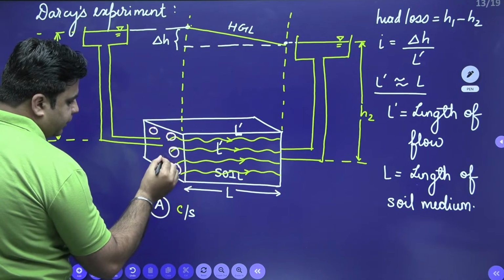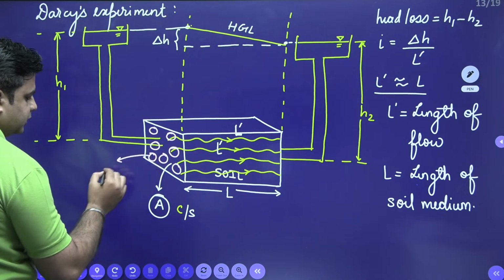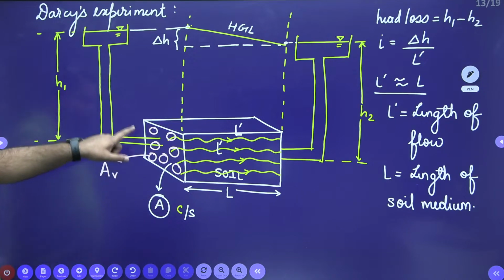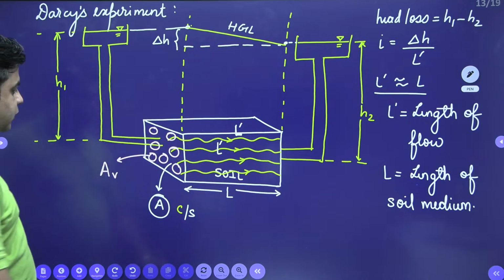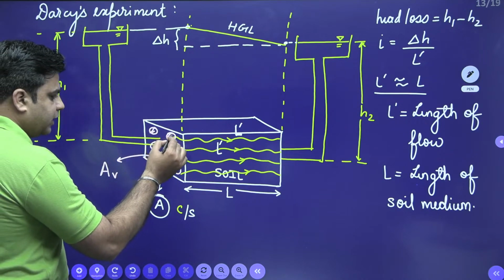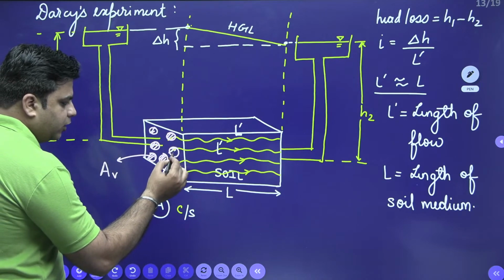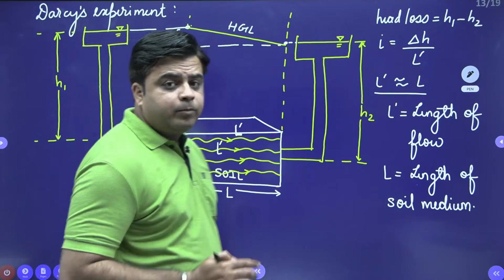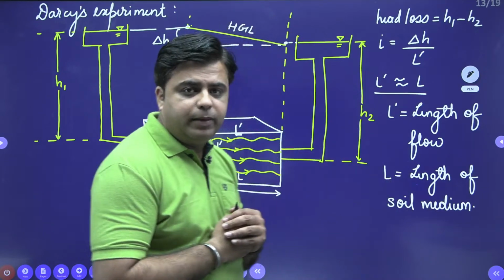Flow is happening through these voids present in this area A, and this is the area of voids, right? Water is not flowing through the entire area A. Water is flowing through the area available for the voids. So this discharge velocity V is not the velocity through which water is flowing inside the soil medium.